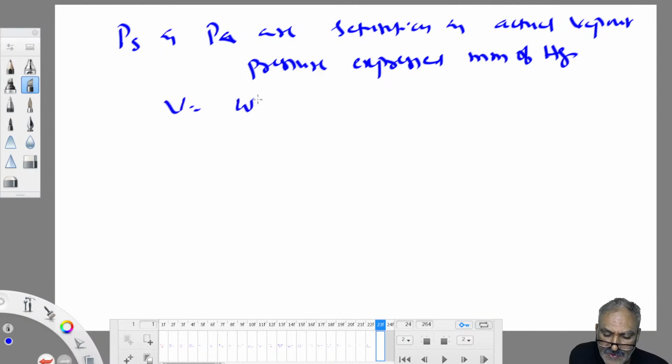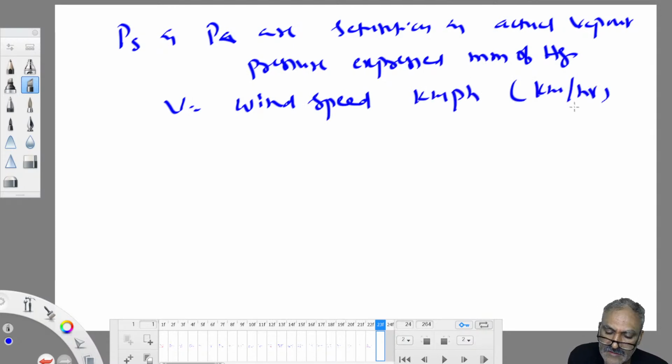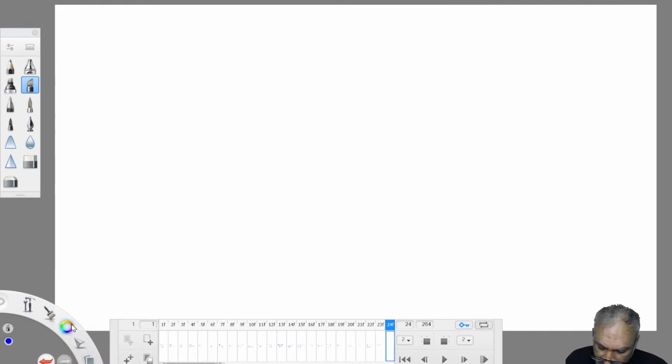V is the wind speed, measured in kilometers per hour. If you substitute, you will get answers. Not required, no need to remember, ignore. Then a very important question, which they frequently ask in exams, is the water budget method to work out evaporation loss. The water budget method is very popular.